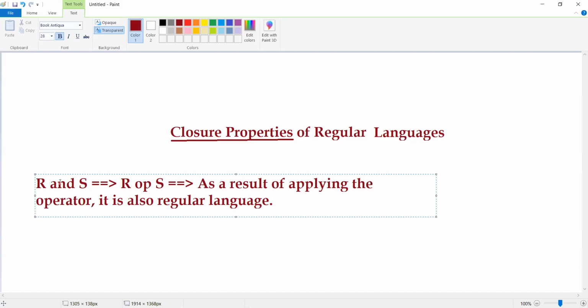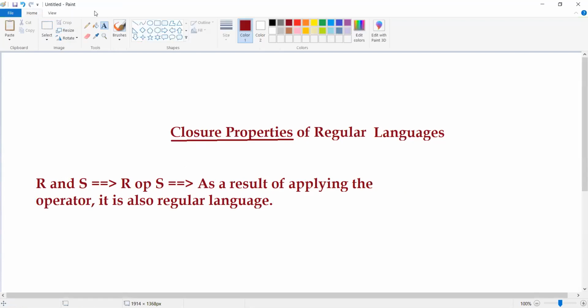Please try to understand. Individually we know that R and S are two different regular languages.